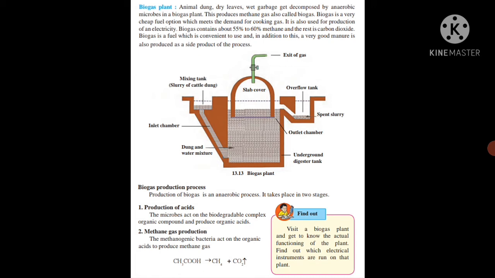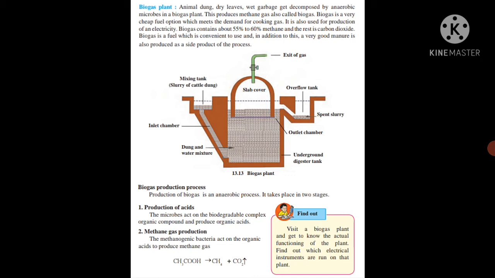Biogas is a very cheap fuel option which meets the demand for cooking gas, and it is also used for production of electricity. Biogas contains about 55% to 60% methane, and the rest is carbon dioxide gas. Biogas is a convenient fuel, and in addition, a very good manure is also produced as a side product of this process.